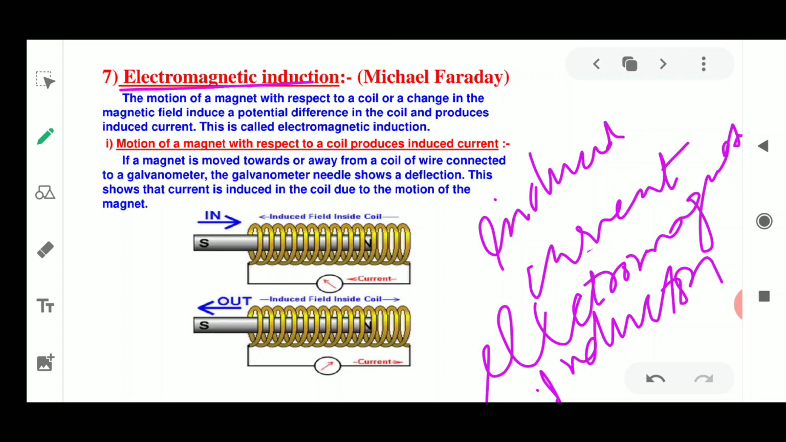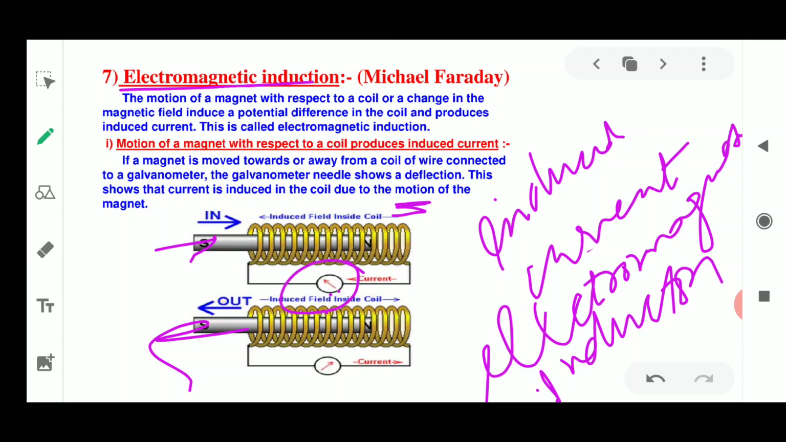This experiment is very simple, which is written here. If a magnet is moved towards or away from a coil of wire connected to a galvanometer... The setup is that we take one solenoid, a coil to which a galvanometer is attached. We will not use any battery or switch.